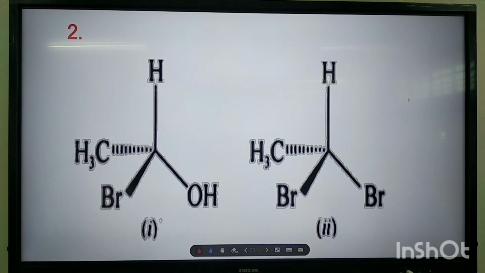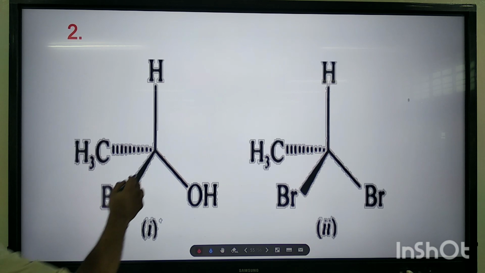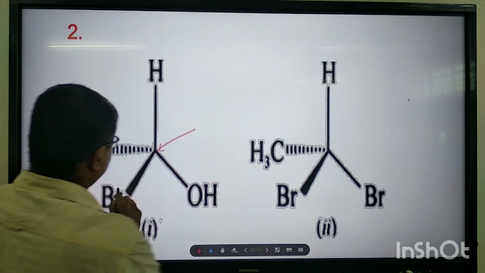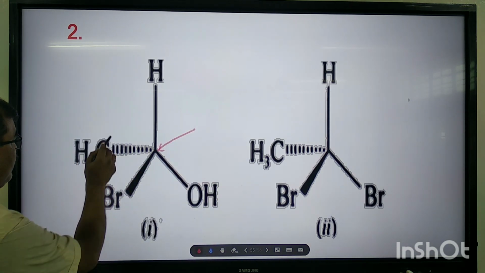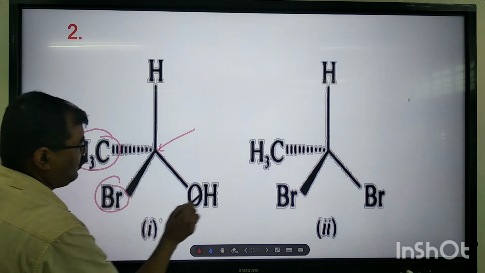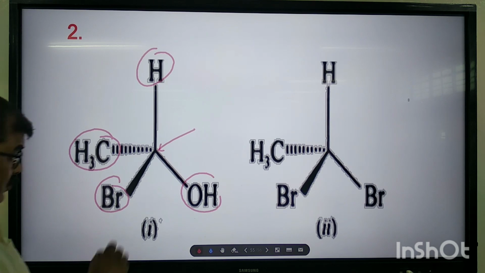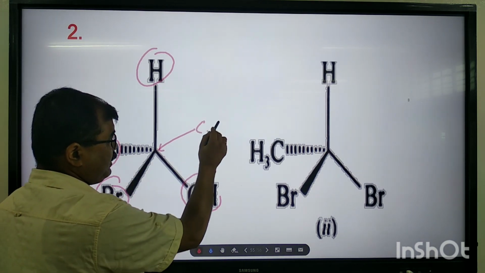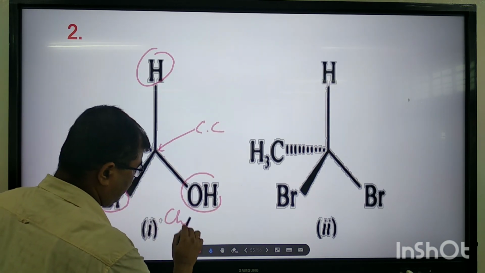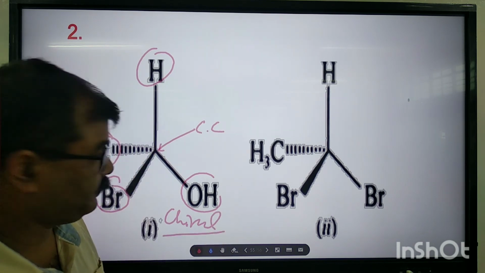Next, in the same way you can identify here. Is this a chiral carbon or not? Methyl, bromine, OH, H. There are 4 different groups attached. sp3 hybridized, so this is a chiral carbon, obviously this molecule is a chiral molecule.